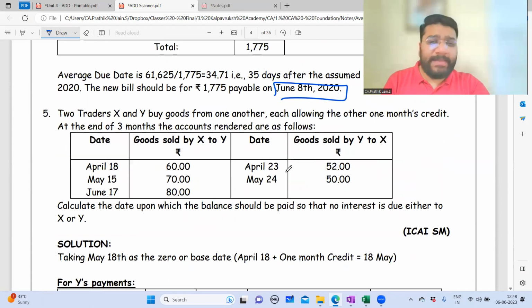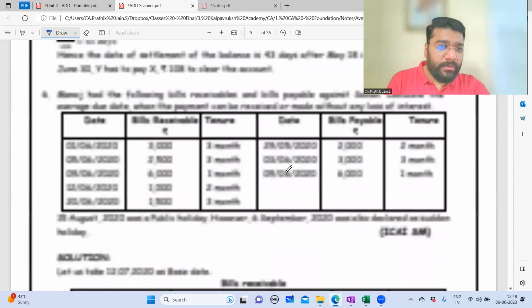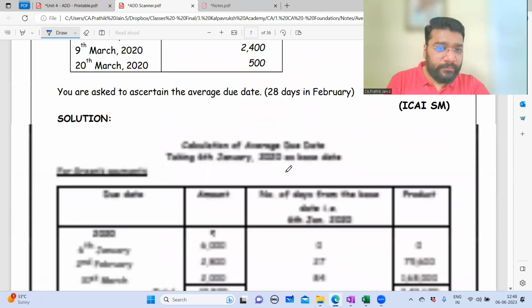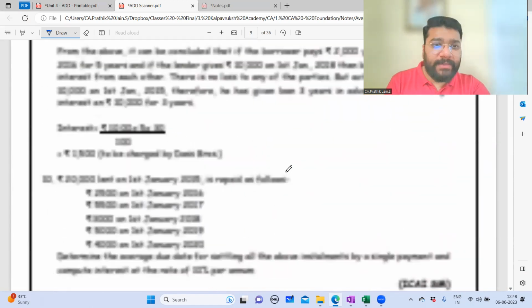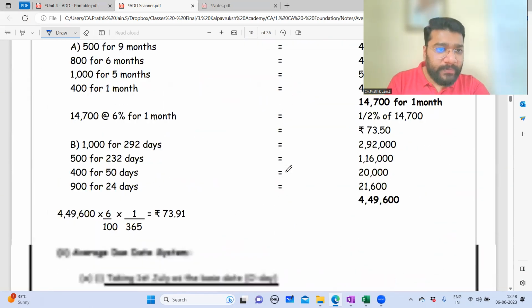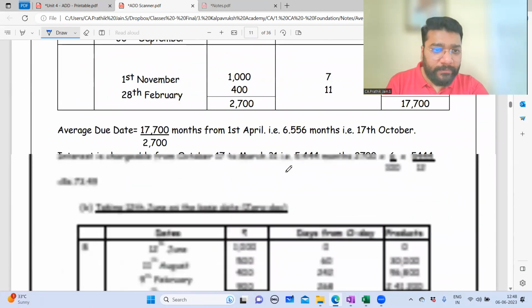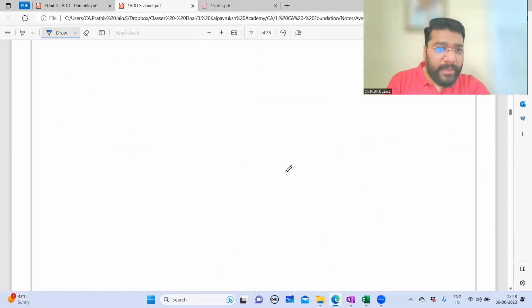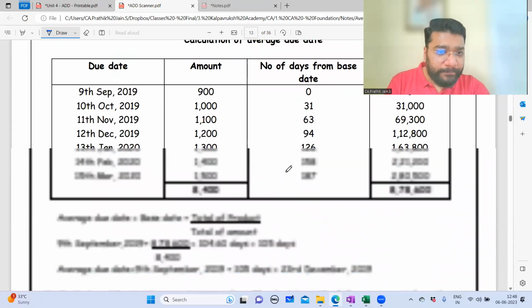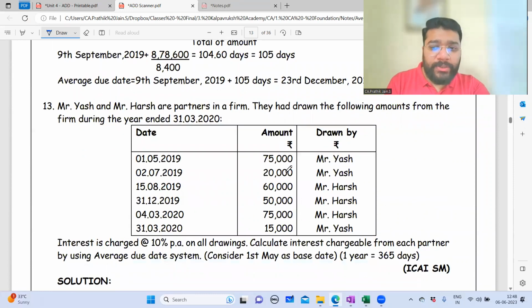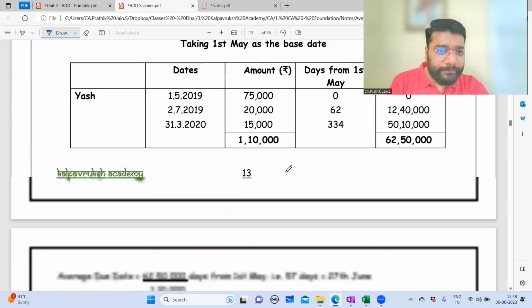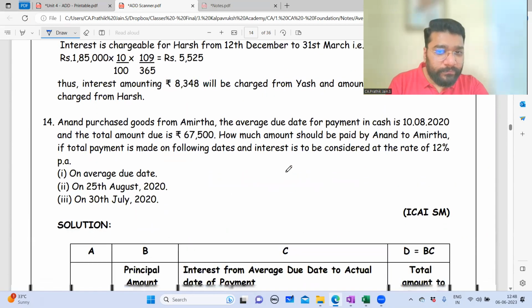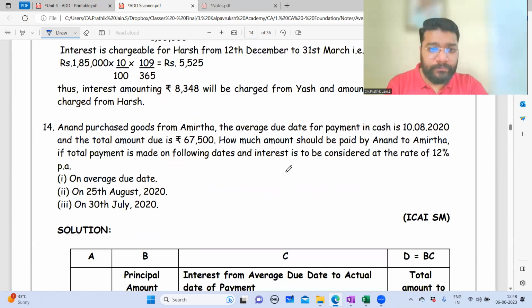Fifth one is a bilateral transaction. I think there are 12 questions in the textbook. I think there are 12 illustrations. All are different. After the 12th one, the 13th question is a book back exercise question. So this is also bilateral. The 14th one we'll do it, guys.